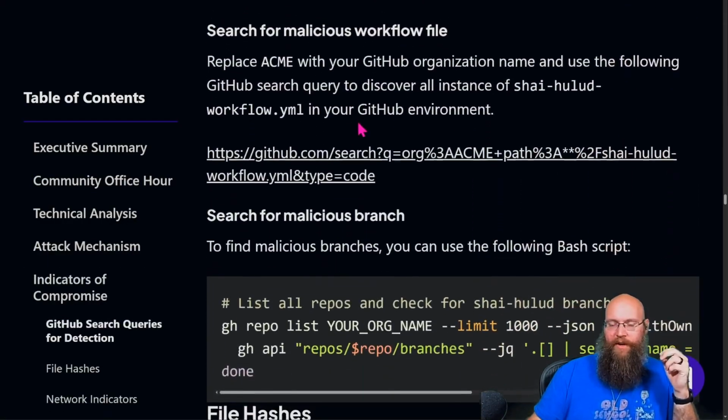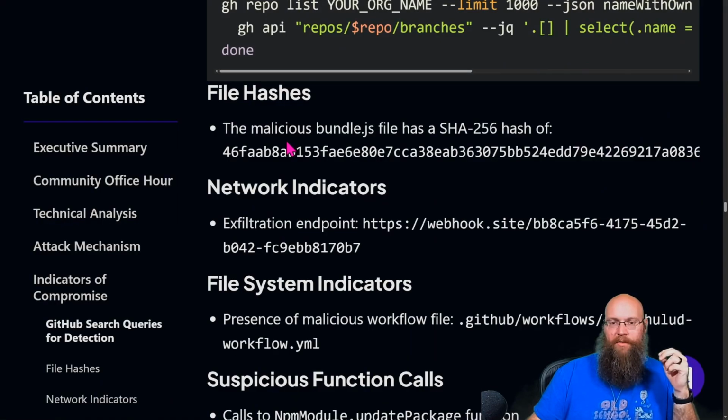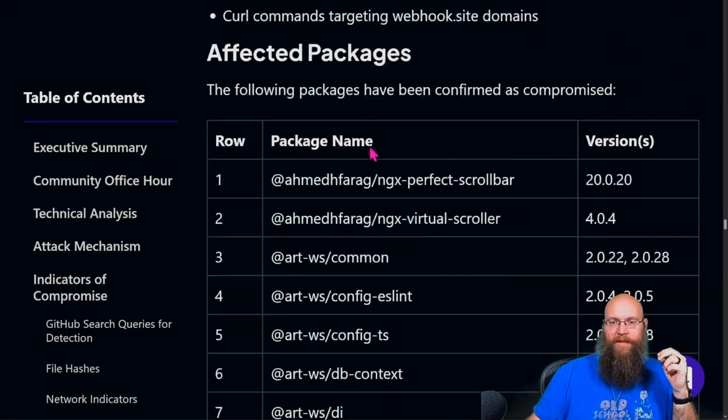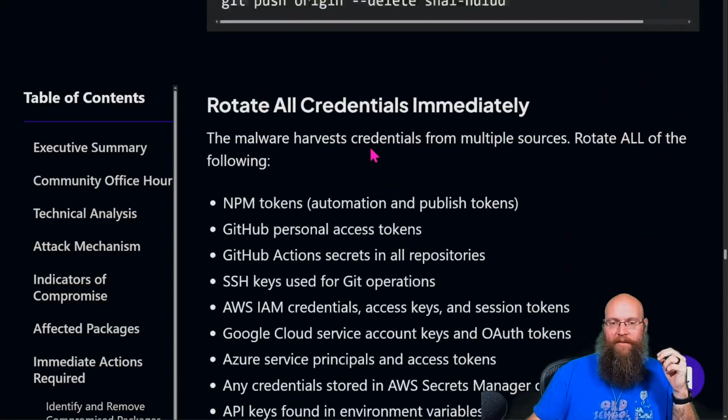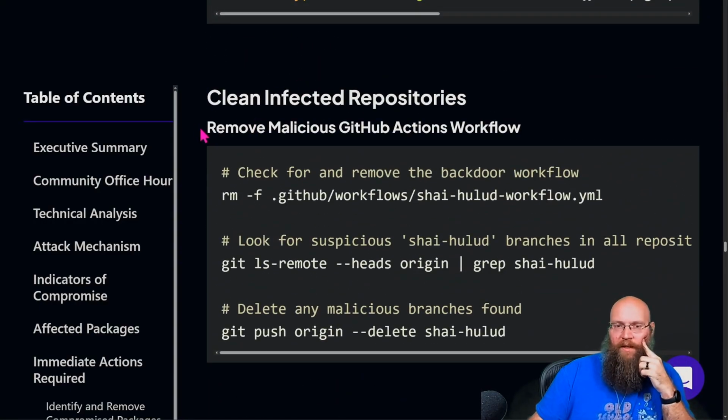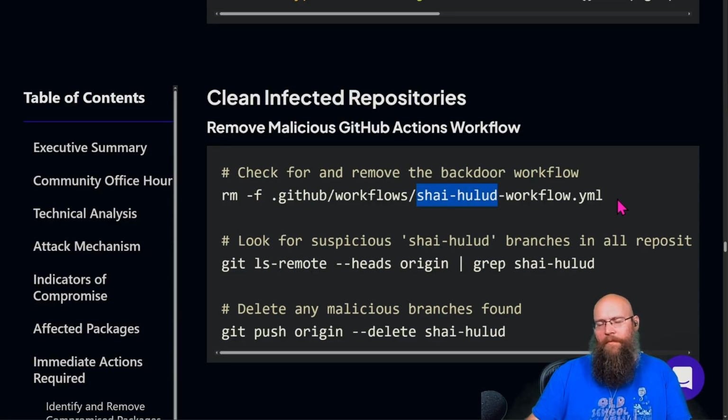And then we've got various indicators of compromise, searching for malicious repos, file hashes, suspicious API calls, and all the good shebang. Actually, what did they say here for cleaning the infected repos? So remove malicious GitHub action workflows. Well, I mean, this is actually pretty simple because it always had the same hard-coded name, right? The SHAI HULUD workflow. This had to be for bragging rights, because if they were really trying to blend in, what they would have done is created something else that did not say SHAI HULUD. They would have had like a list of pseudo-random names in there that they could have built to go drop in these workflows, something that maybe tried to blend in,